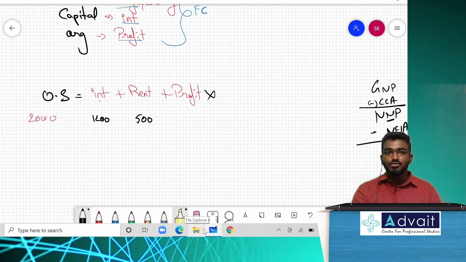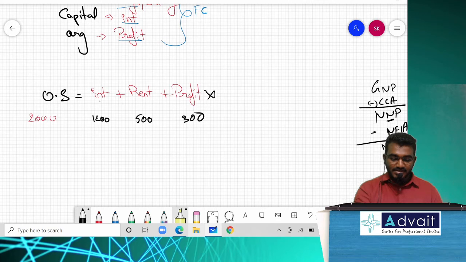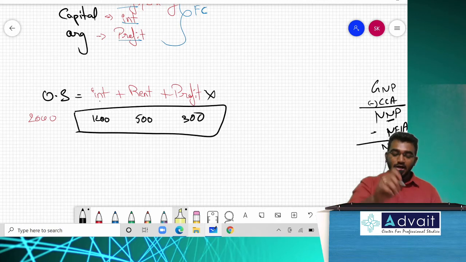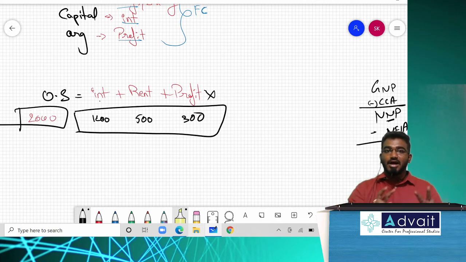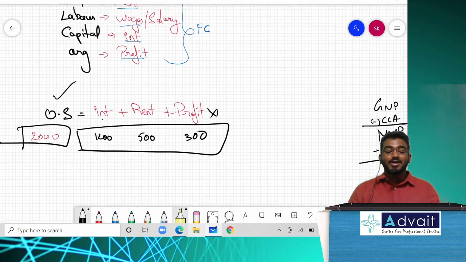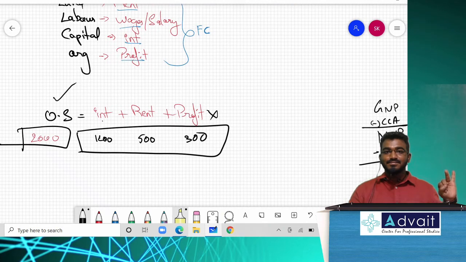What is remaining out of 2000? So all these three pieces of information are also given, along with operating surplus. Either take any one, rent plus interest plus profit, or only the value of operating surplus. Is it clear? Yes. So this is where you people will go wrong. That is why I am repeatedly saying this is where you will go wrong. He purposefully wants you people to make a mistake. That is why he will give extra information like this. So boss, what does operating surplus include? Interest and profit. What is compensation to employees?